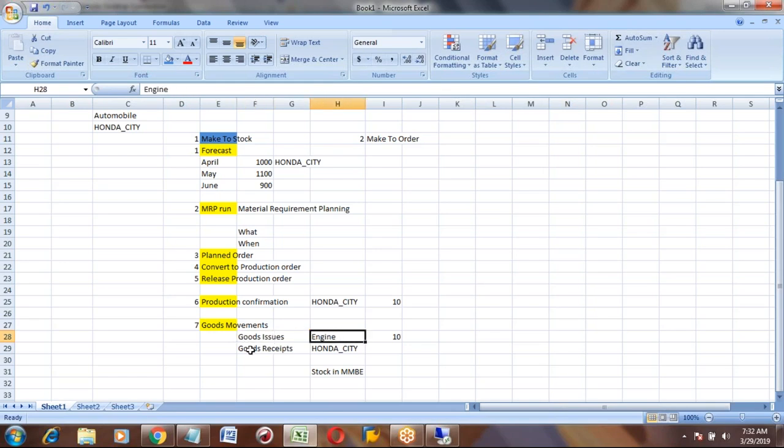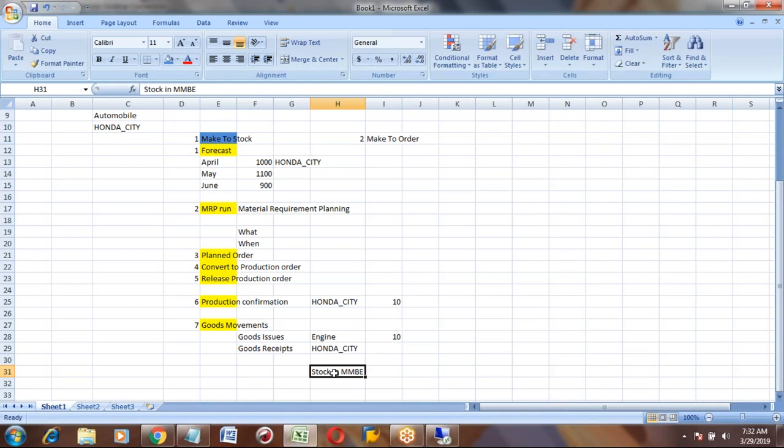Okay, goods receipt means whatever you produced, the main product, that is called the goods receipt. We produced the main product like Honda City, so we will do that as a goods receipt. Once you did this goods receipt, you will get that stock in your system, like in the MMBE transaction code.